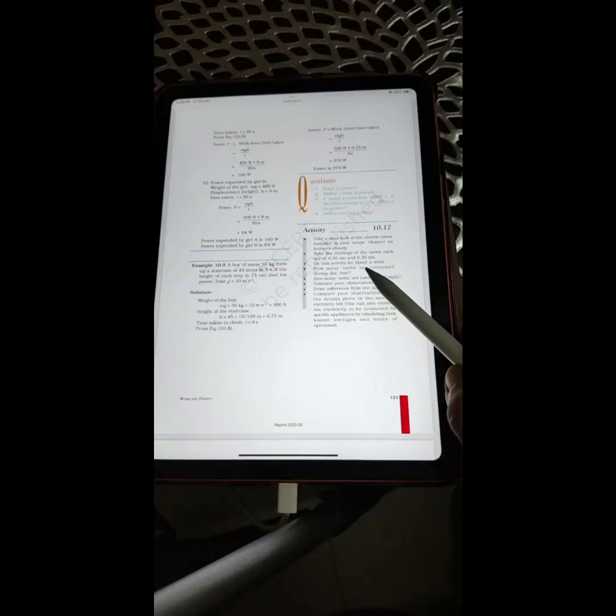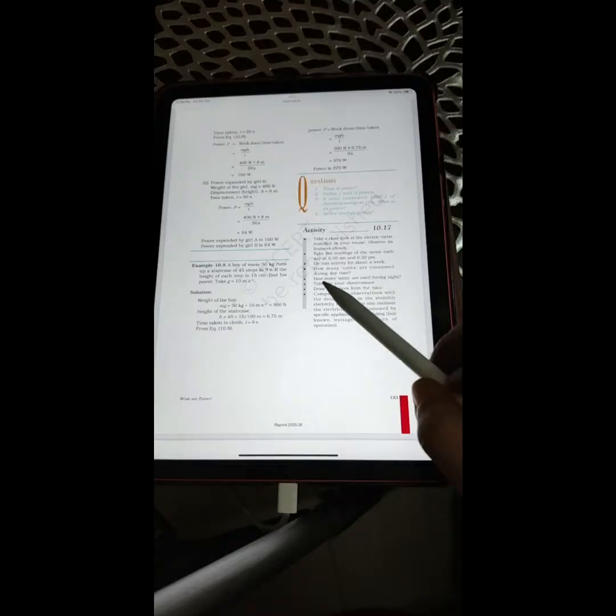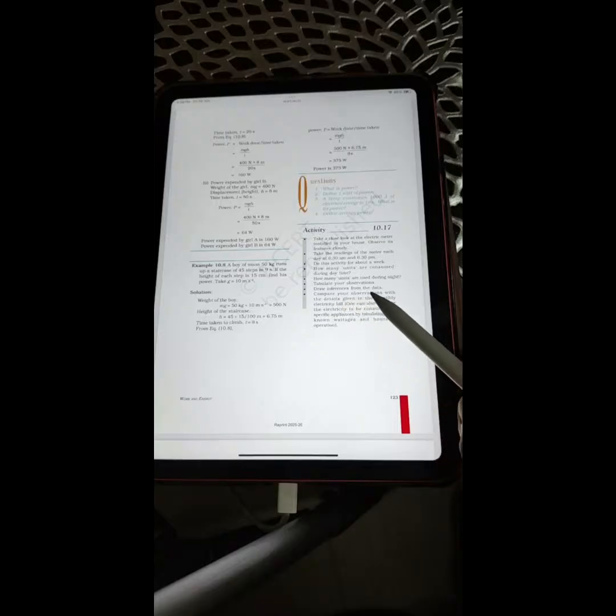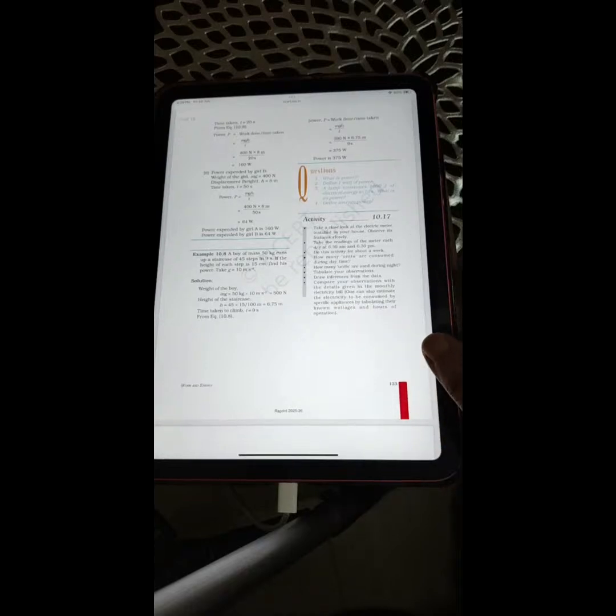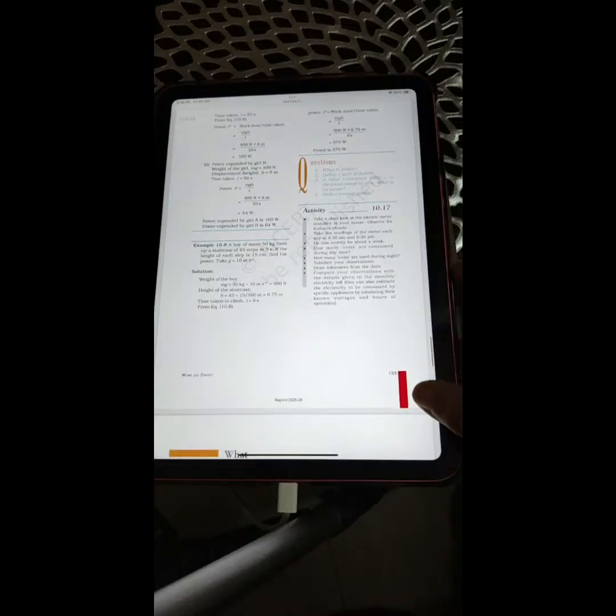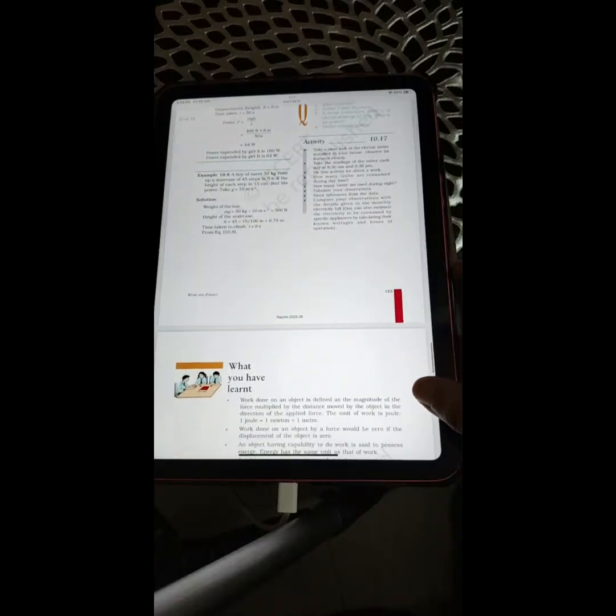Do this activity for about a week. How many units are consumed during daytime? How many units are used during night? Tabulate your observations, draw inferences from the data, compare your observations with the details given in the monthly electric bill. One can also estimate the electricity to be consumed by specific appliances by tabulating their own known wattages and hours of operation.